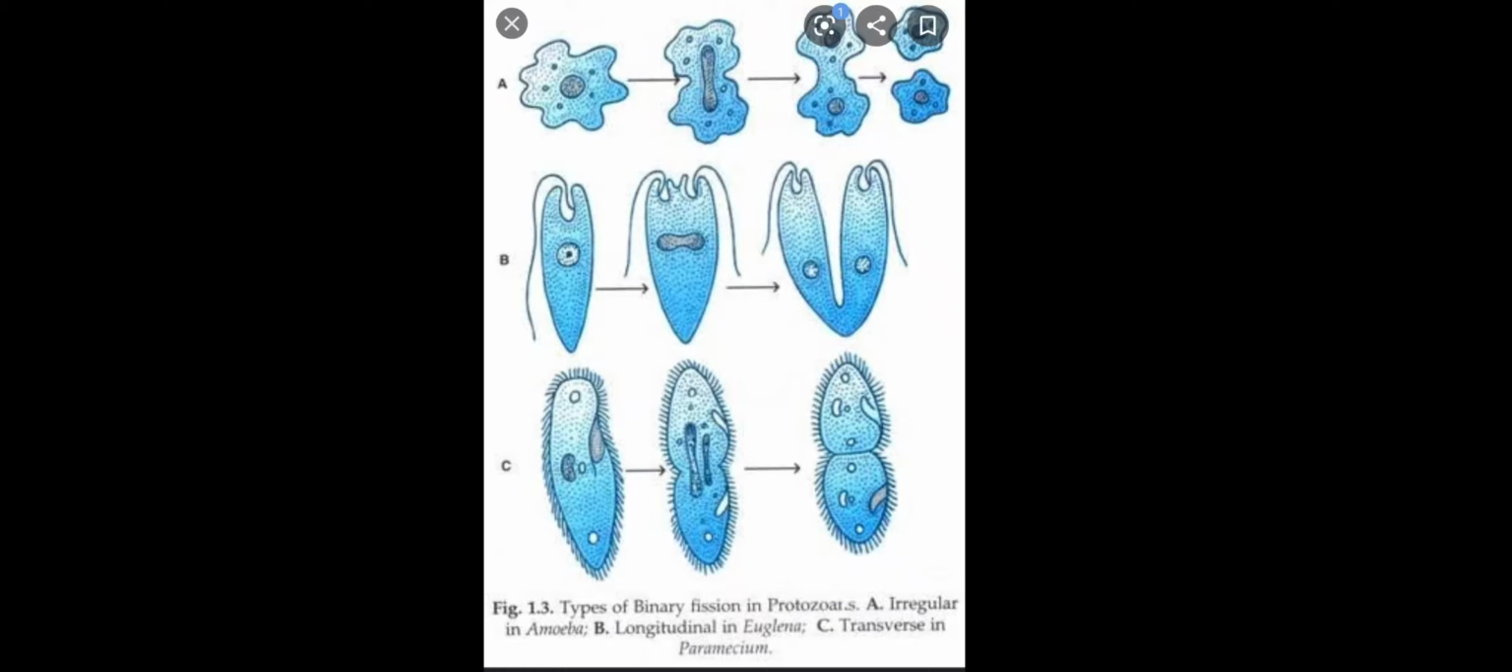So these are the types of binary fission shown by organisms. When the shape is irregular like amoeba, then irregular binary fission occurs. For an organism which has a specific shape, the type of division can be longitudinal or transverse, as in the case of euglena and paramecium.